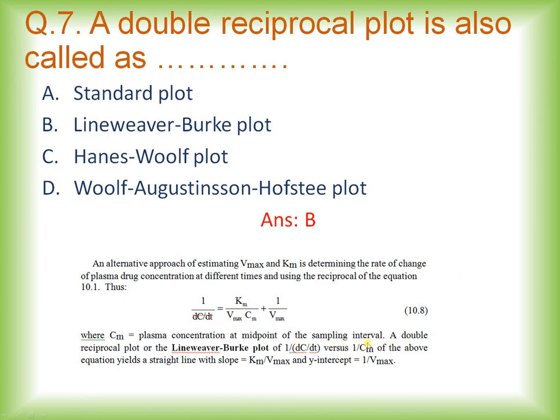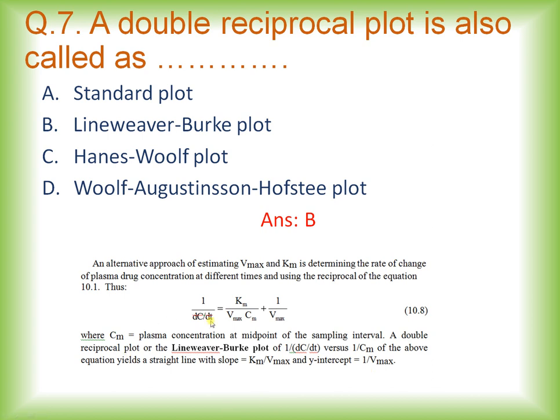So a double reciprocal plot, or the Lineweaver-Burk plot. So another name for double reciprocal plot is Lineweaver-Burk plot of 1 divided by dC by dt versus 1 divided by Cm, which is plasma concentration at mid time of the sampling interval, of this equation, yields a straight line with slope Km divided by Vmax, and the y-intercept will give you 1 divided by Vmax.